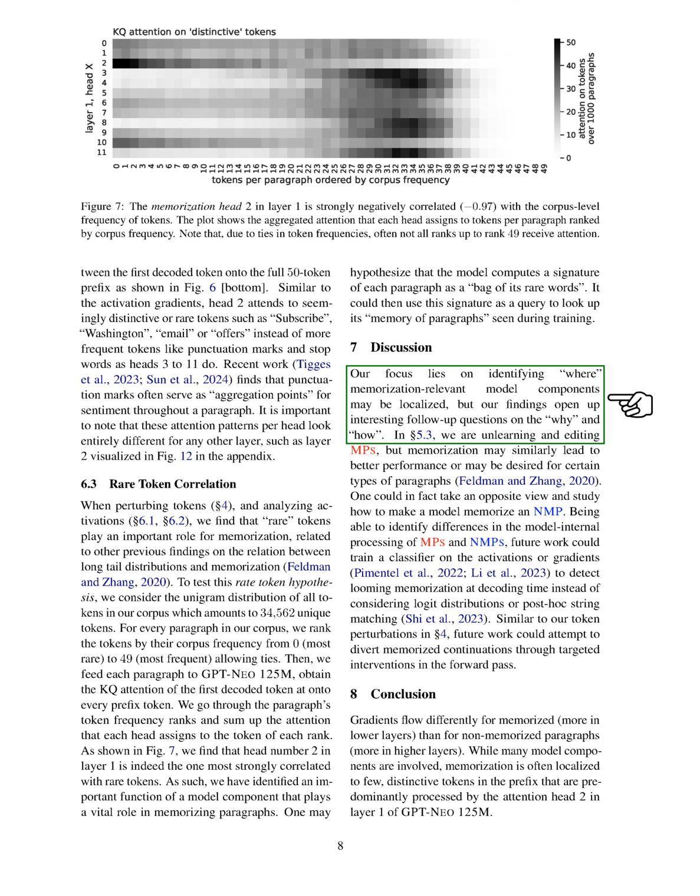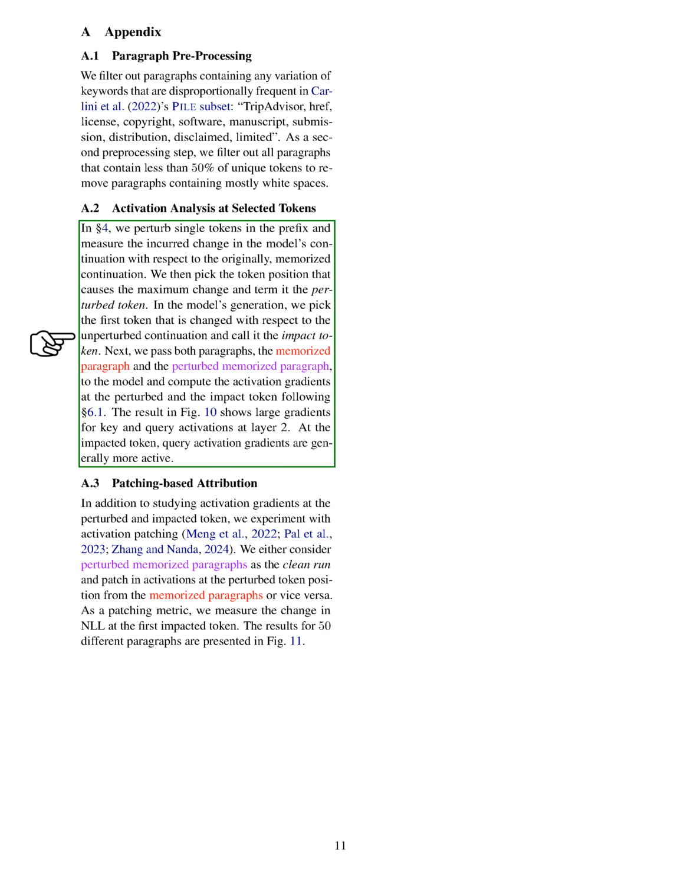Our main goal is to locate model components relevant for memorization, but this raises questions about why and how memorization occurs. While we explore unlearning and editing MPS in one section, memorization can also improve performance or be beneficial for certain paragraph types. Future research could investigate how to make a model memorize a non-memorized paragraph. By training a classifier on activations or gradients, we could detect potential memorization during decoding. Additionally, interventions during the forward pass could be explored to influence memorized continuations.